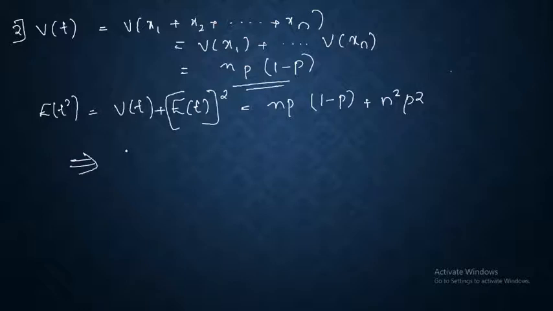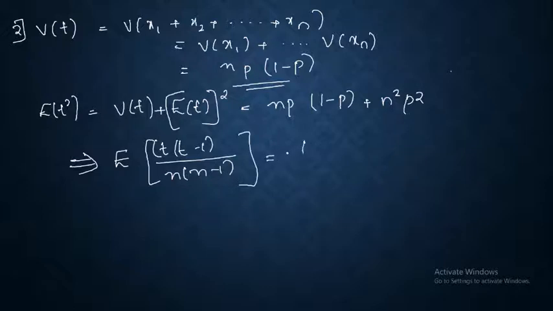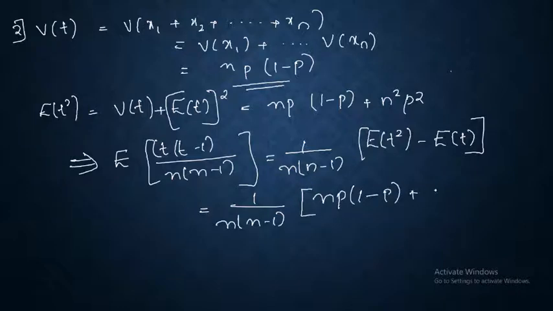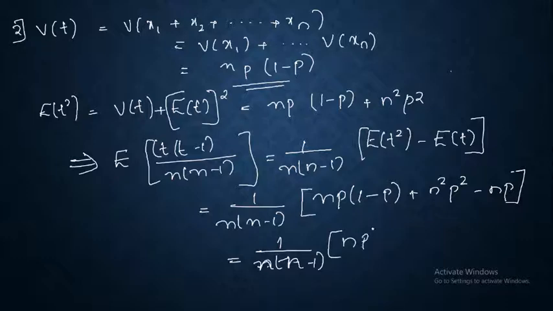Which implies expectation of T into T minus 1 divided by n into n minus 1 is equal to 1 by n into n minus 1, expectation of T square minus expectation of T, which is equal to 1 by n into n minus 1 multiplied by np into 1 minus p plus n square p square minus np.